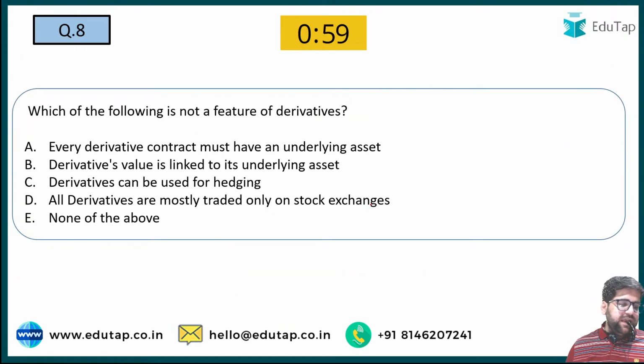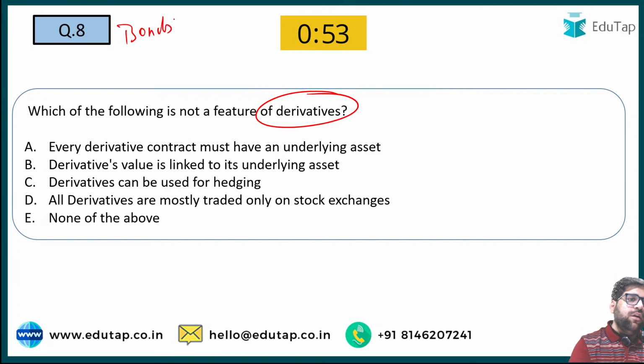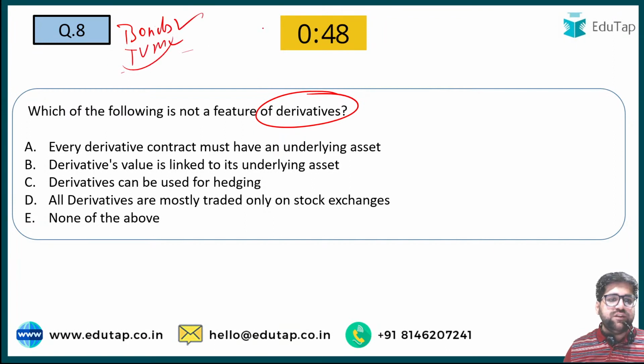Haanji, so question number 8. Which of the following is not a feature of derivative? We have covered bonds and we have also covered TVM. Can someone let me know the correct answer for question number 8?